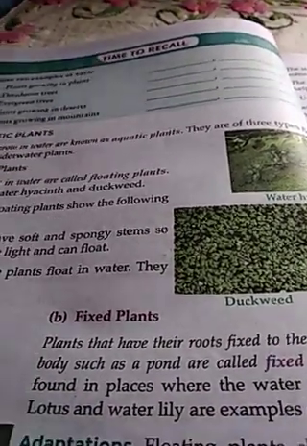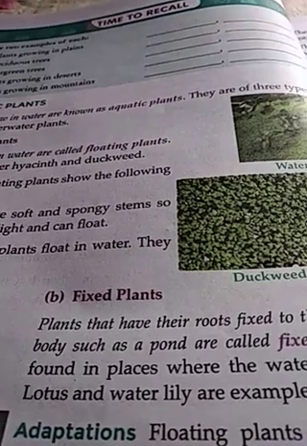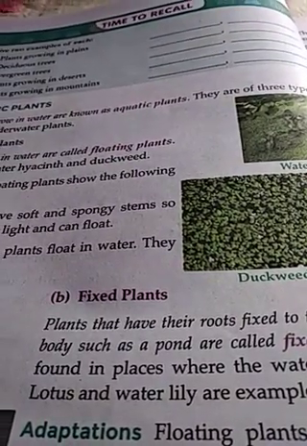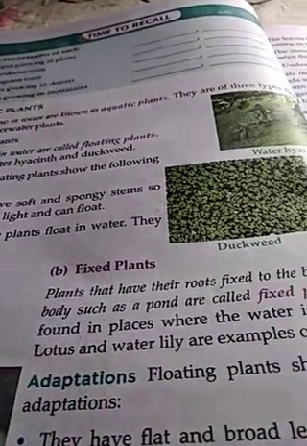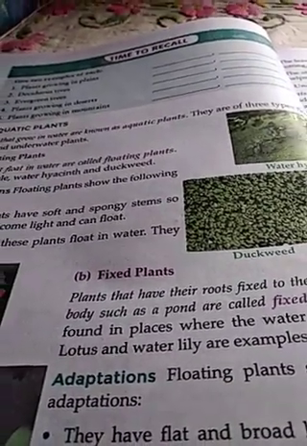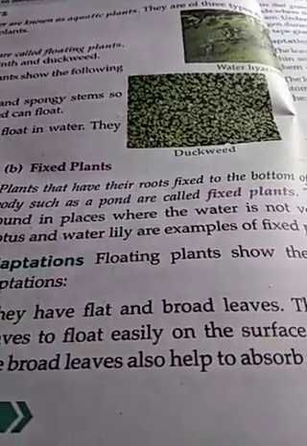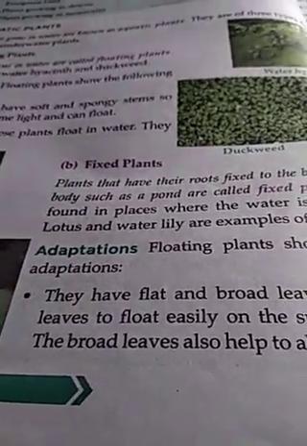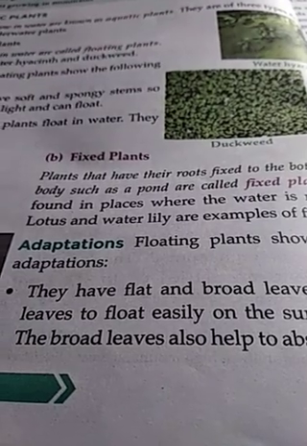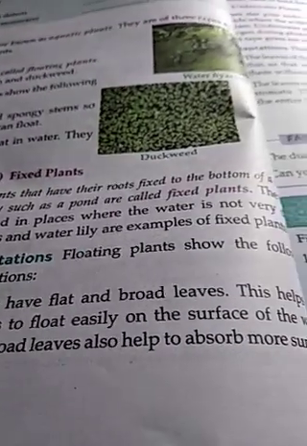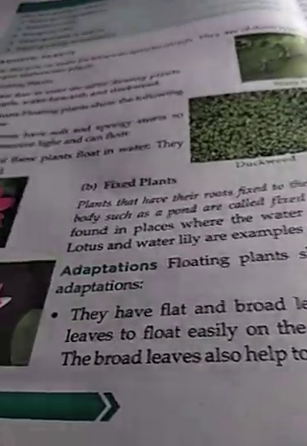Okay. So fixed plants, what are the characteristics? They have the roots fixed inside the soil underneath water. So now we'll study what are the adaptations that these plants make to survive under such surface. Okay, so they have flat and broad leaves. Just the best example I have told you, the lotus flower, it has such big and flat leaves. This helps them to float easily on the surface of the water.